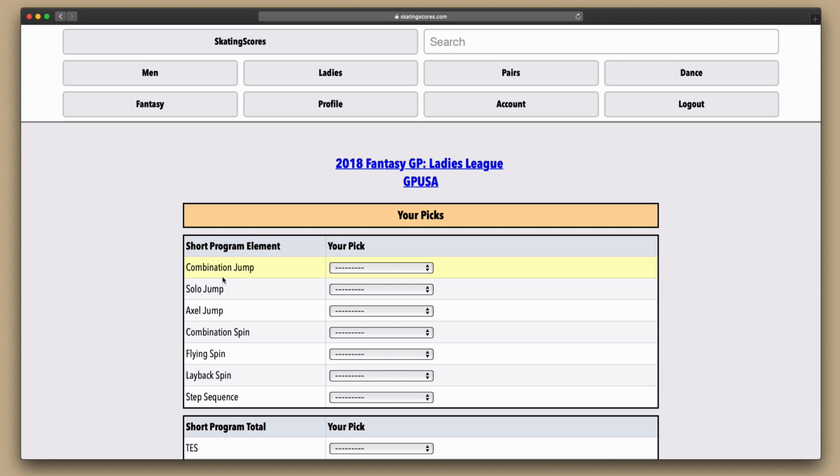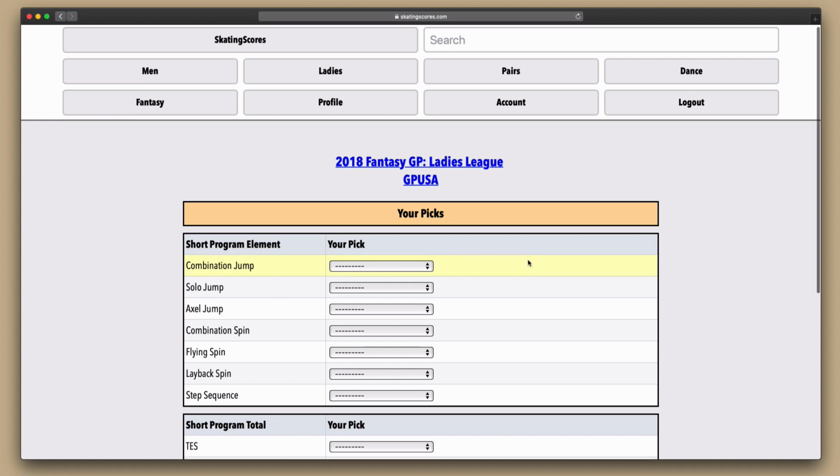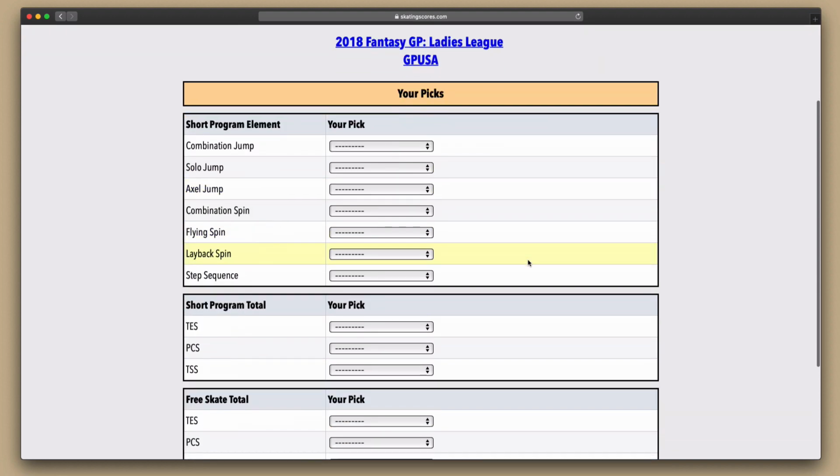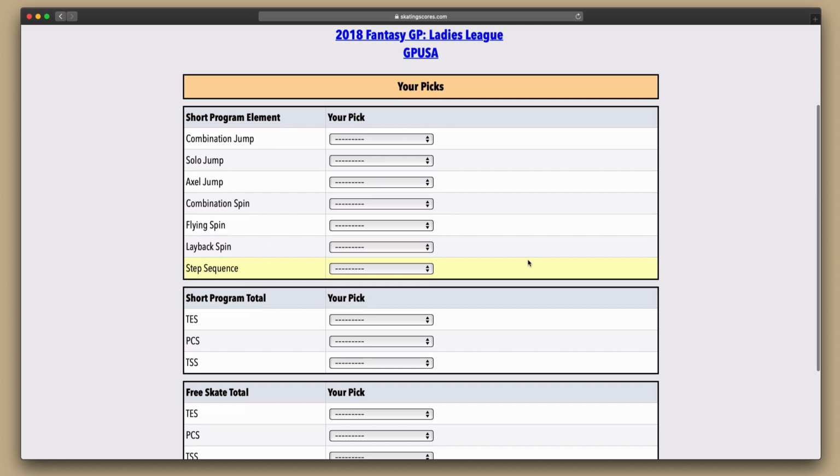Now I'm taken to a form where I can make my picks for GP USA. So what kind of picks can I make? You can see here that I can make picks for the 7 required elements in the short program, as well as picks for the best TES, that's the technical score, PCS, that's the component or presentation score, and TSS, that's the total segment score. Let's look at these items one at a time.